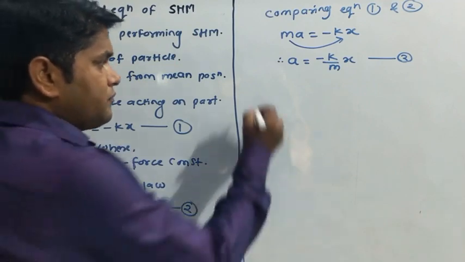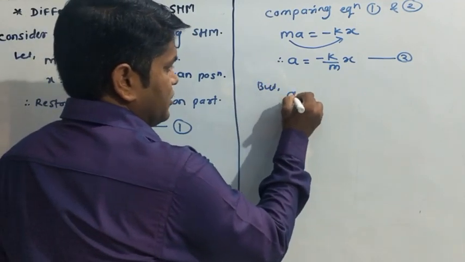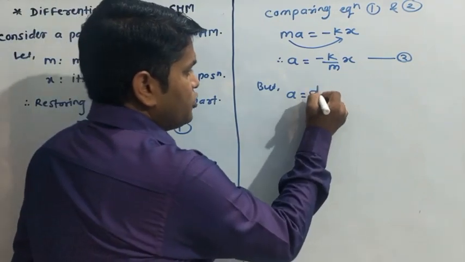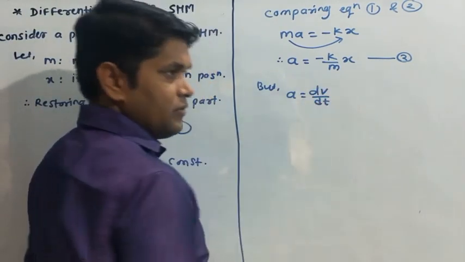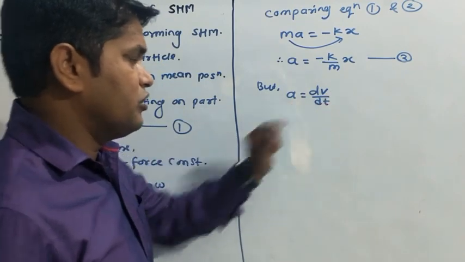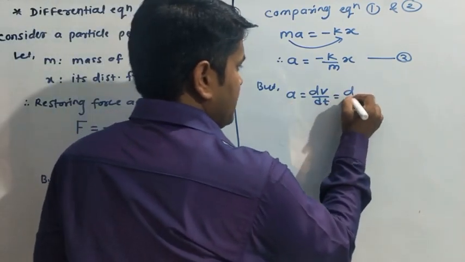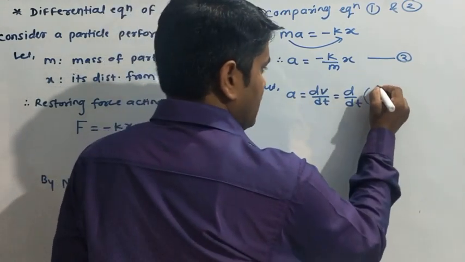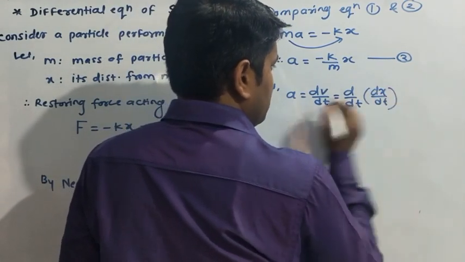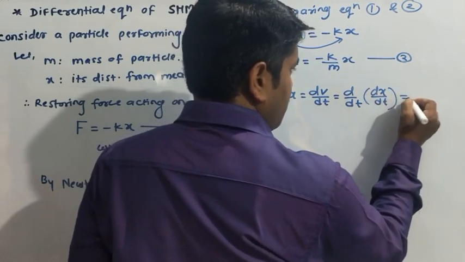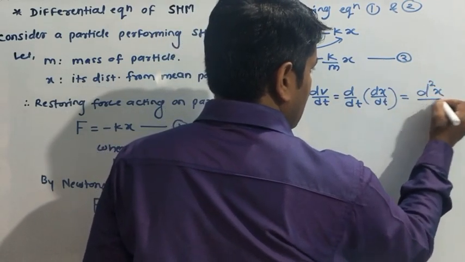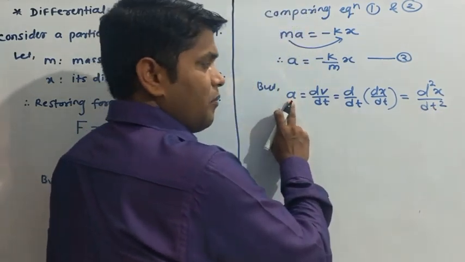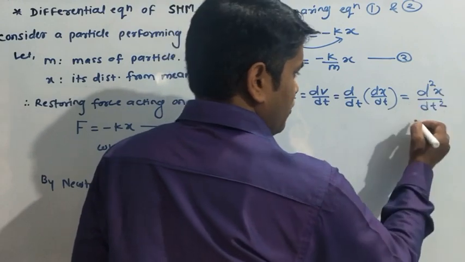Understood? Now we know that the acceleration of the particle is the rate of change of linear velocity. So we get d by dt. What is velocity? Velocity is the rate of change of displacement, it is dx upon dt. So d by dt into dx upon dt is d2x upon dt square. So we get the value of acceleration of the particle as d2x upon dt square.